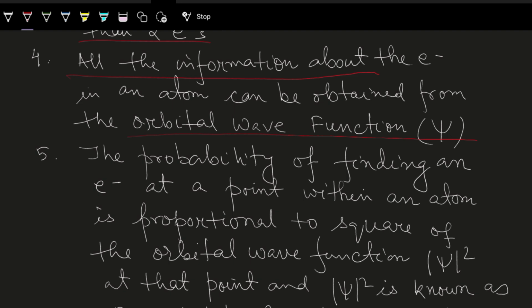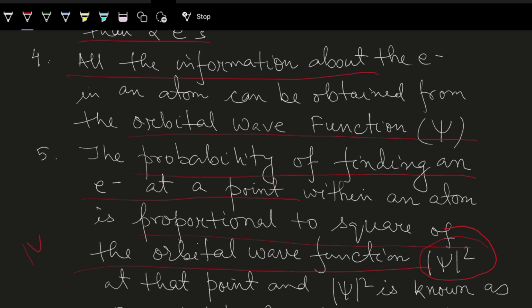Now, if I cannot locate an electron exactly along with its velocity, then what can we do? It says that there is a probability of finding an electron at a point within an atom. And the probability is proportional to square of the orbital wave function. So psi was the orbital wave function.